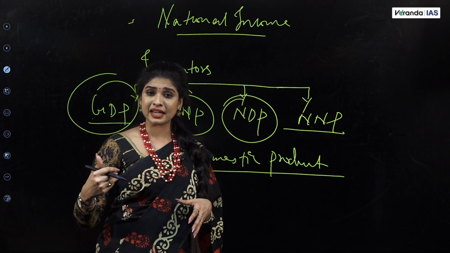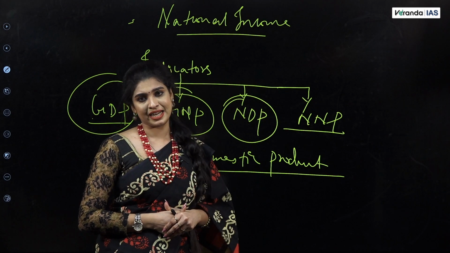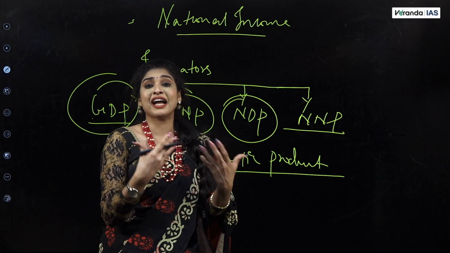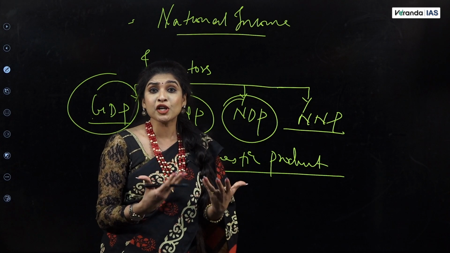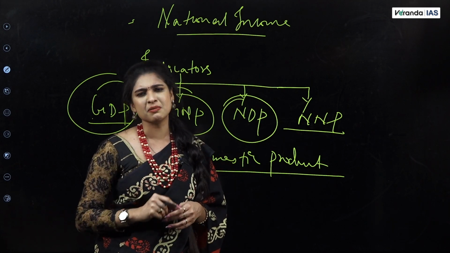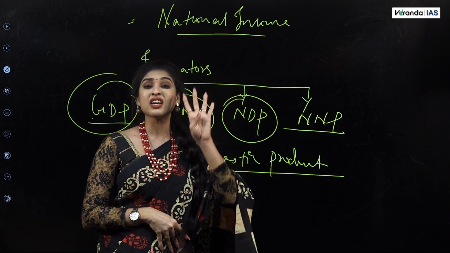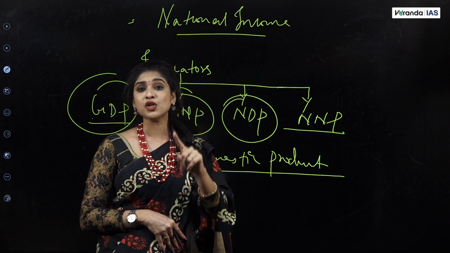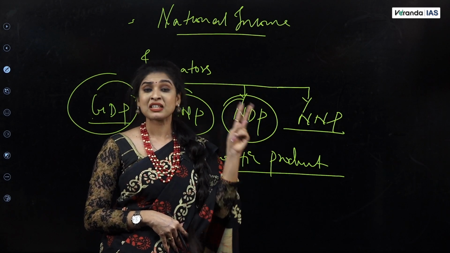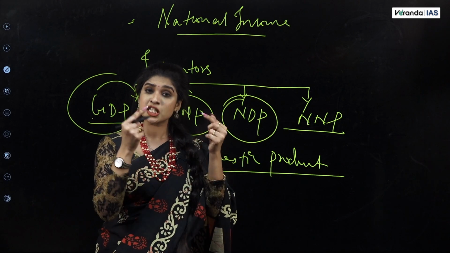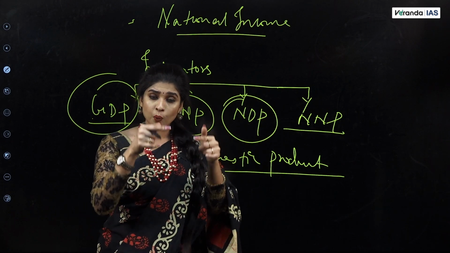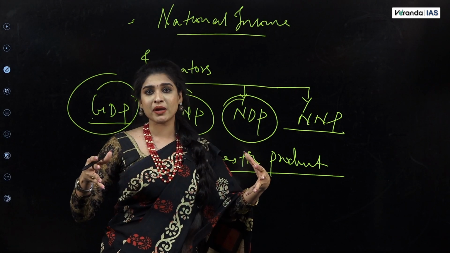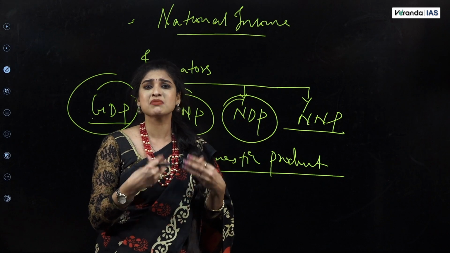And then what is the secondary sector? It talks about the manufacturing sector. And third is the tertiary sector. The final or the total output that you produce in your country in all these sectors is equal to GDP in simple terms, right? So now there are 4 keywords that you should remember as far as GDP is concerned. One is the value of all the final goods and services. Second point, whatever is produced within India, which means within the domestic territory or geographical boundary. And every year we calculate our country's output, which is GDP.